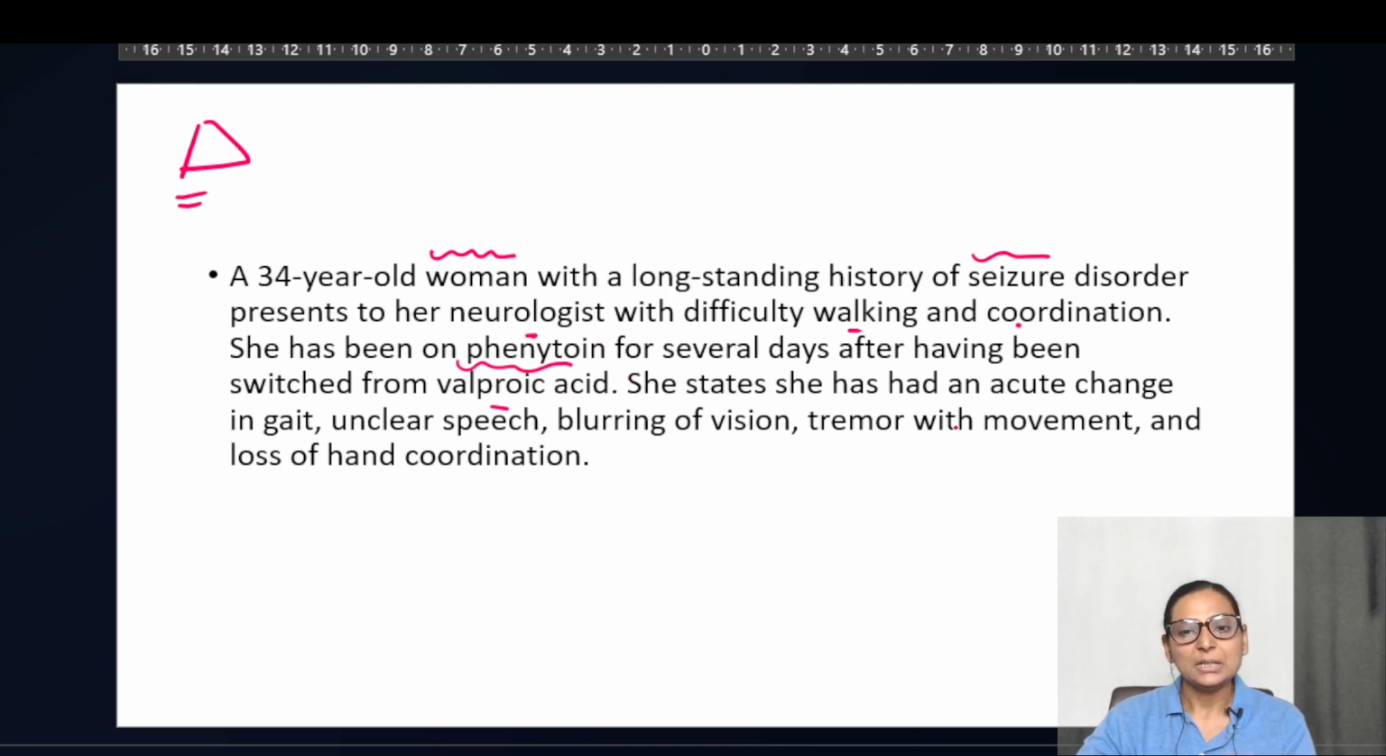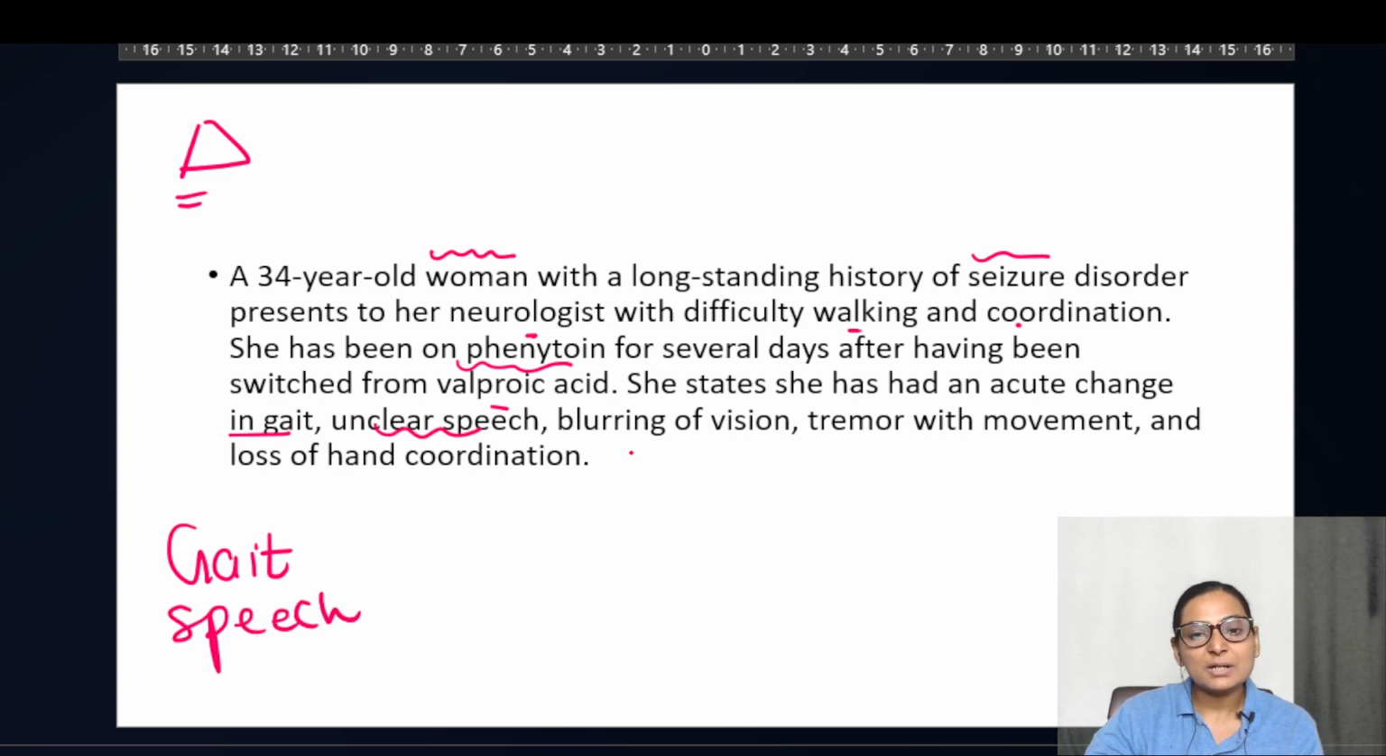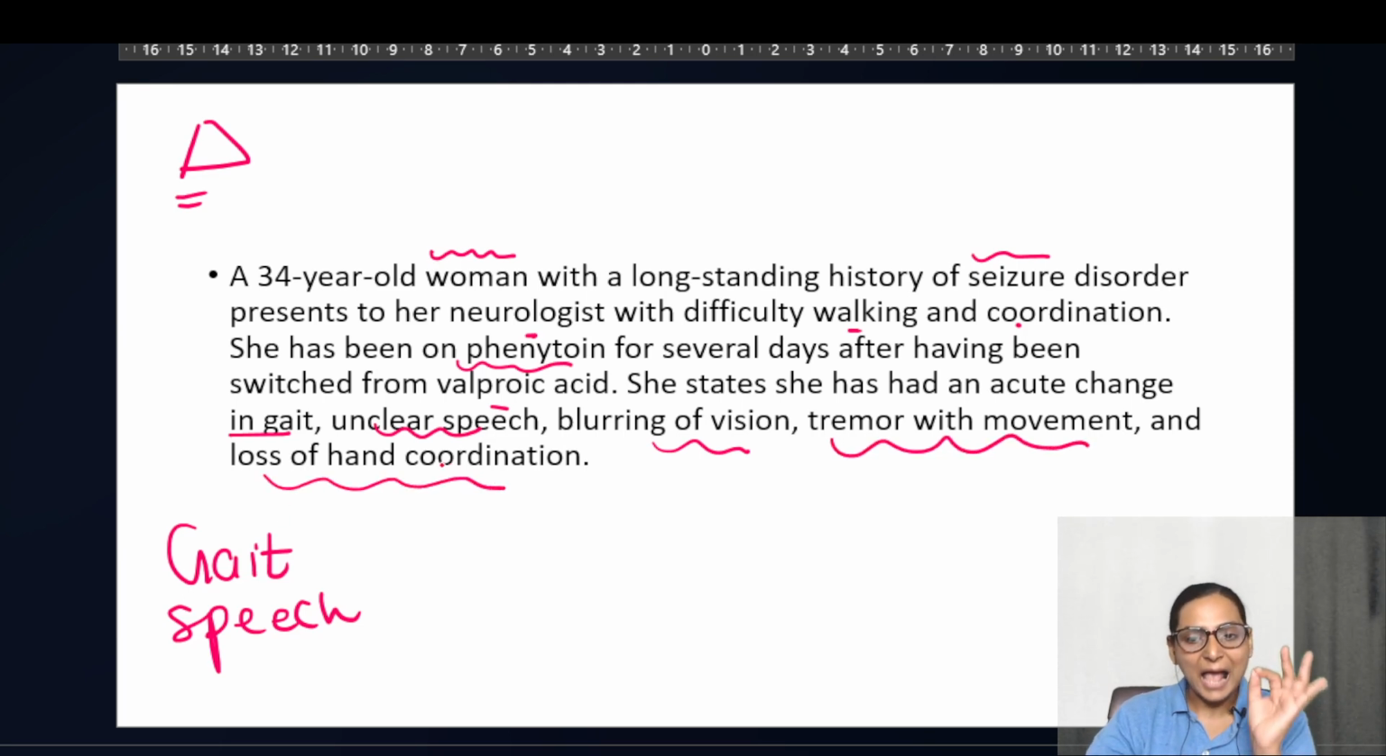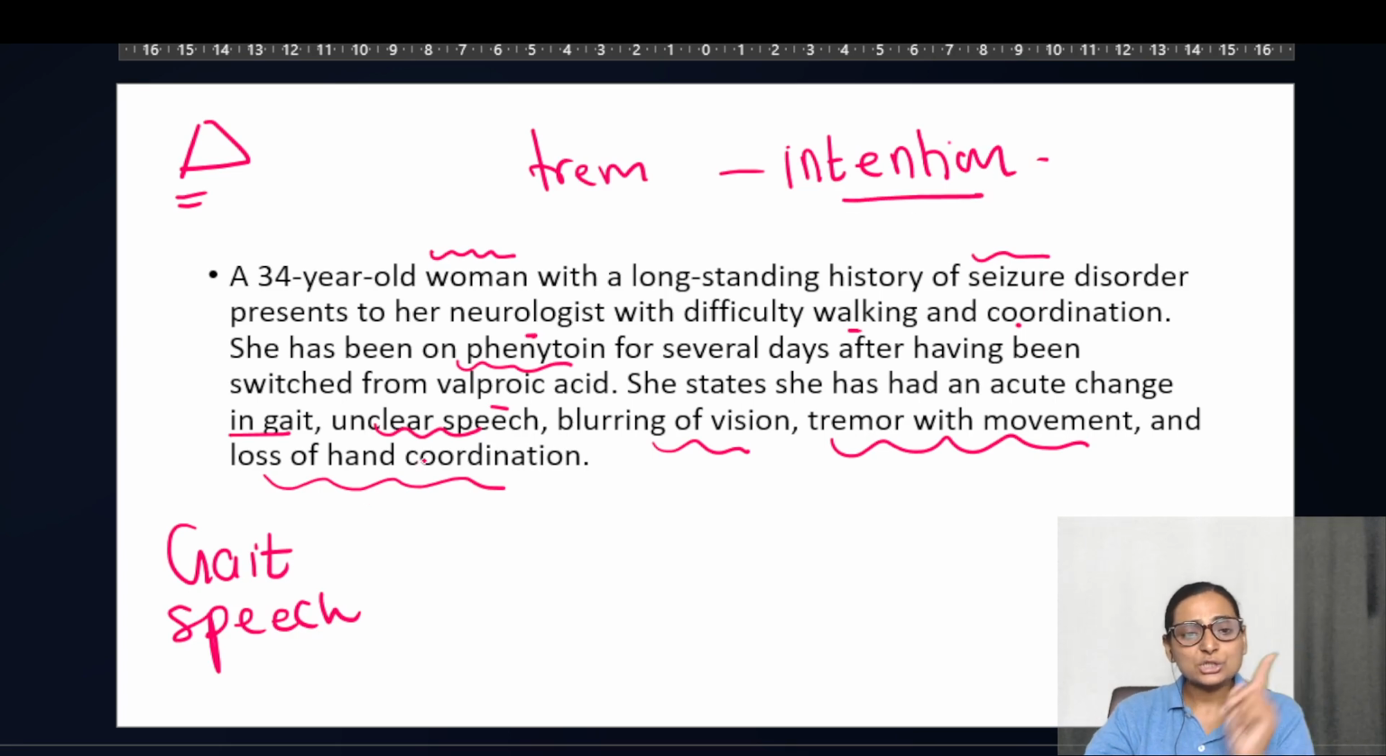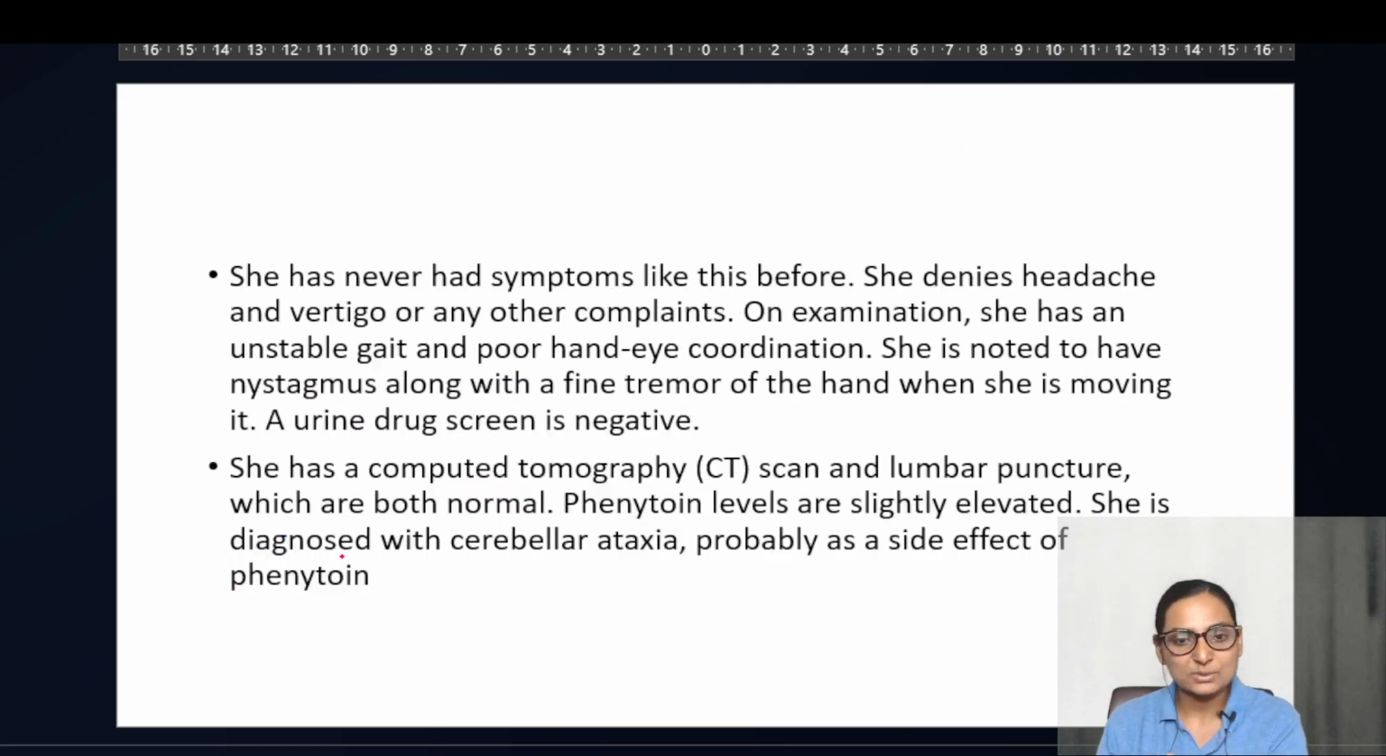Listen to the further history. Now, she has seen that there is a change in her gait. The first thing is a change in the gait. Second is unclear speech. Third is blurring of vision, tremor with movement, and loss of hand coordination. So the two points which are most important and clear are tremors with movement, that means we call them intention tremors, and loss of hand coordination, that means improper coordination. So these 2 points will help you to click what is the diagnosis.